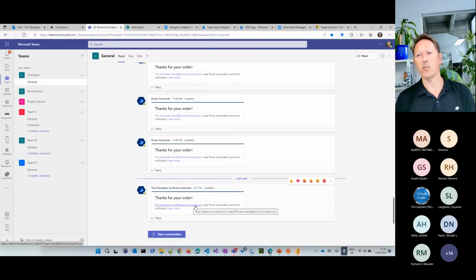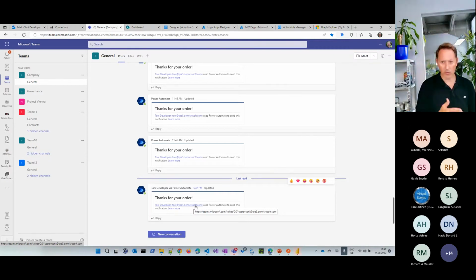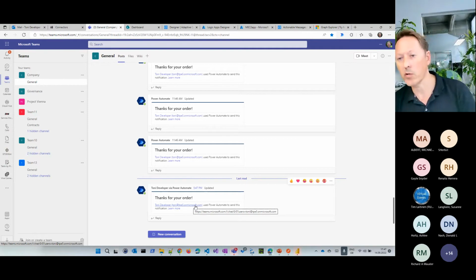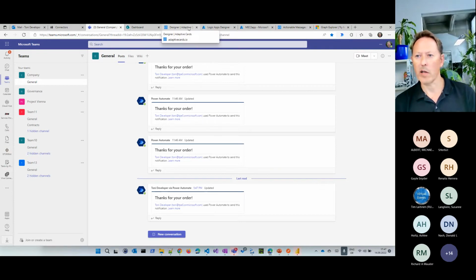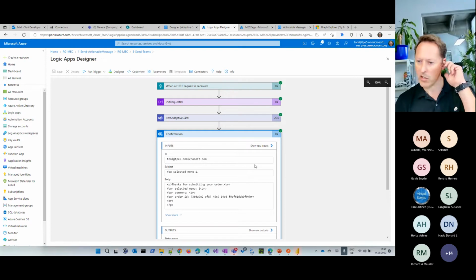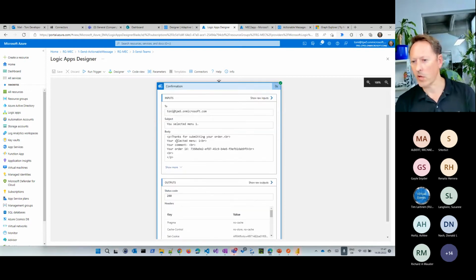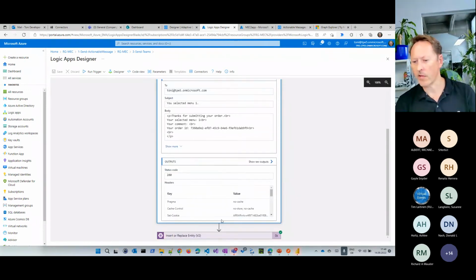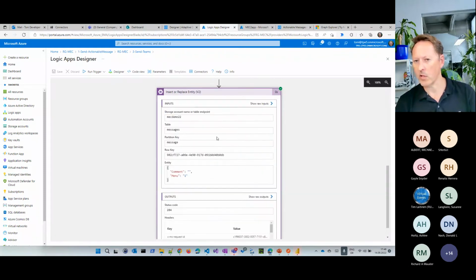If you want to send an approval mail or an approval to 5 users, you need to send out, best case, to the user itself in Teams or email. Okay, so this is more or less the Teams thing. And we have here the confirmation where we say, okay, thanks for your order. We take that menu here. And then again, we write that data to the database.